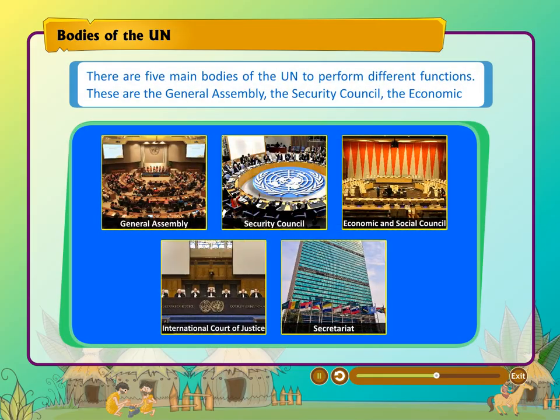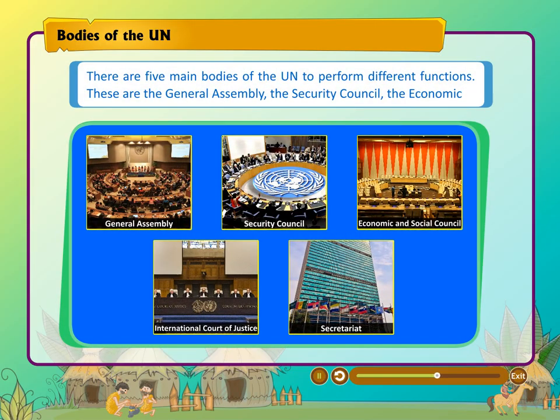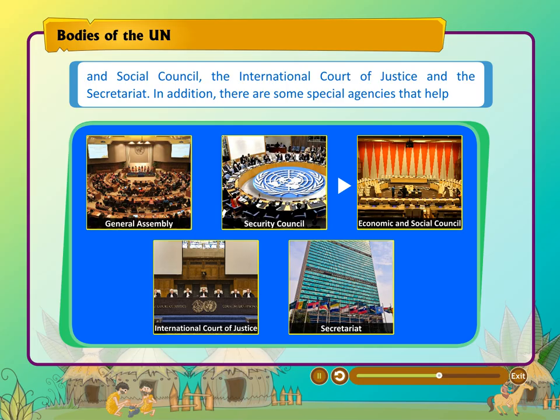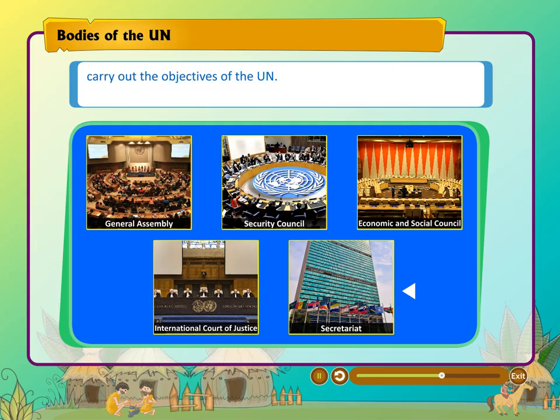Bodies of the UN. There are 5 main bodies of the UN to perform different functions. These are the General Assembly, the Security Council, the Economic and Social Council, the International Court of Justice, and the Secretariat. In addition, there are some special agencies that help carry out the objectives of the UN.